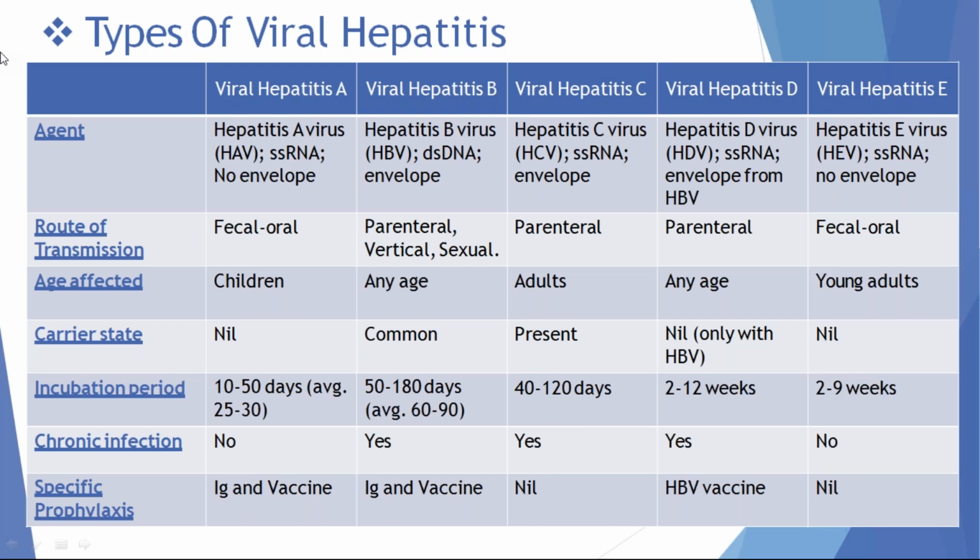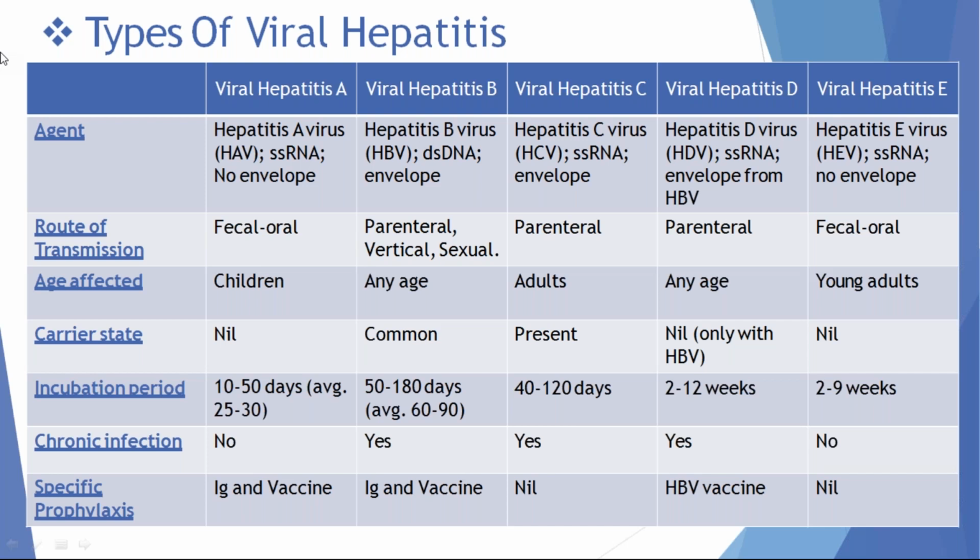Rarely they transmit by the parenteral route. For the remaining, hepatitis B, C, D, the major route of transmission is parenteral. They are not transmitted by the fecal route. Children are frequently affected in hepatitis A, and young adults are frequently affected in viral hepatitis C. Hepatitis B, C, D can affect any age group, because adults are immune to viral hepatitis A and E.